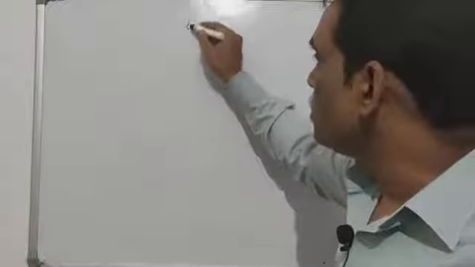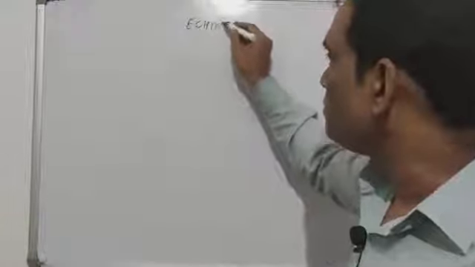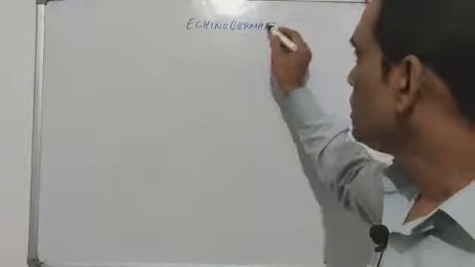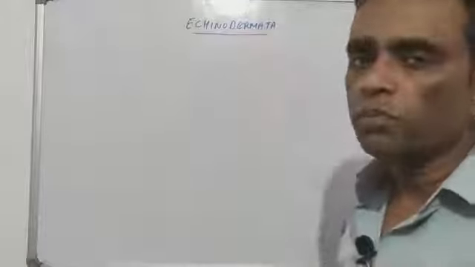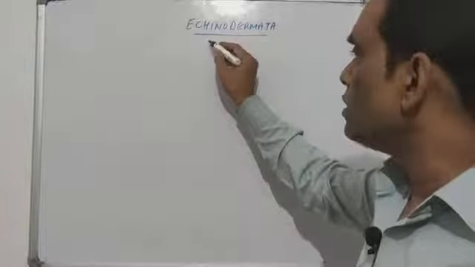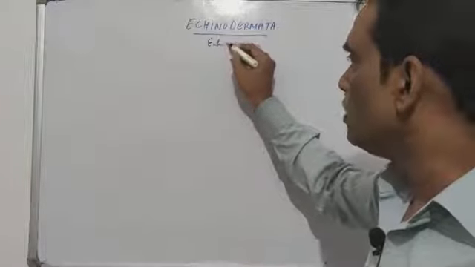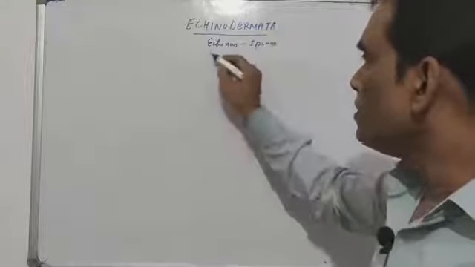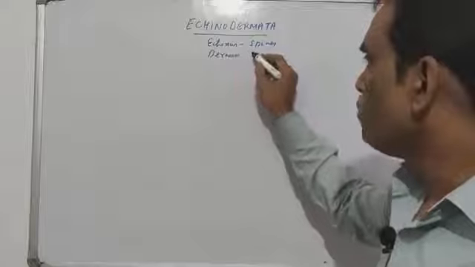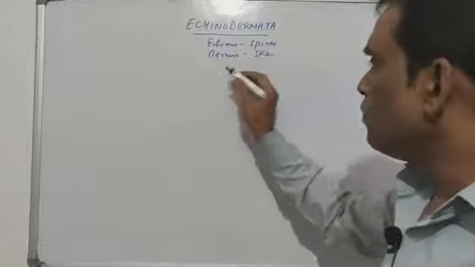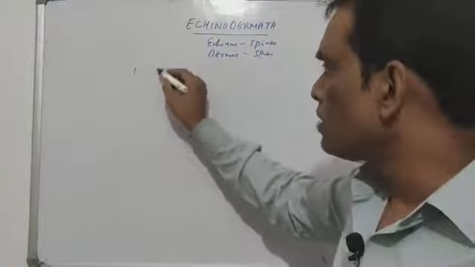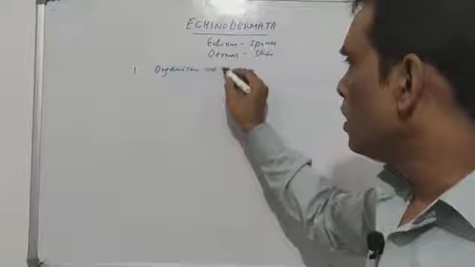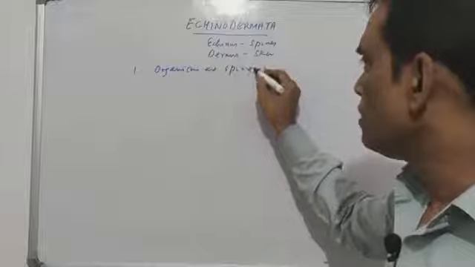Then comes the group called Echinodermata. The name of this group, Echinodermata, very clearly is because of the two terms, echinus, which means spines, and dermis, which means the skin. So very clearly the organisms in this group are spiny skinned.